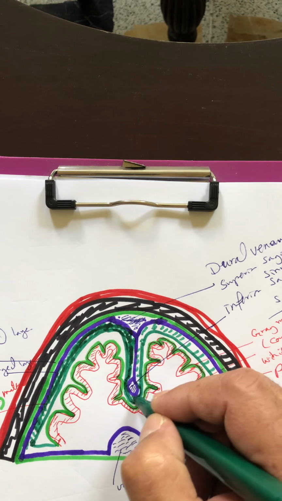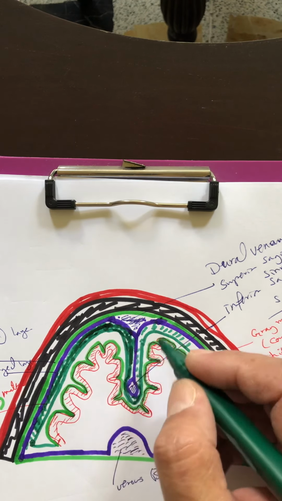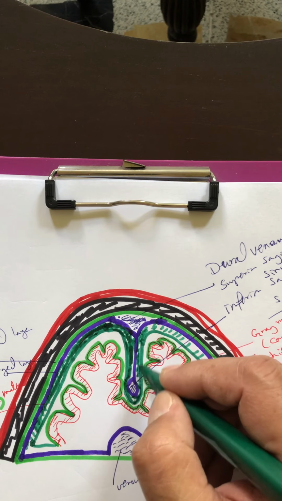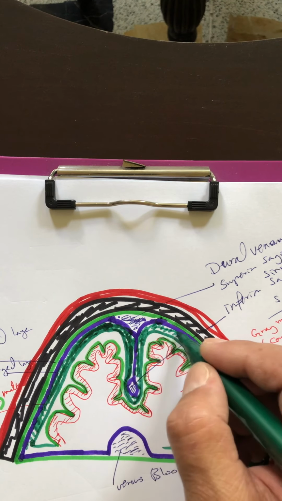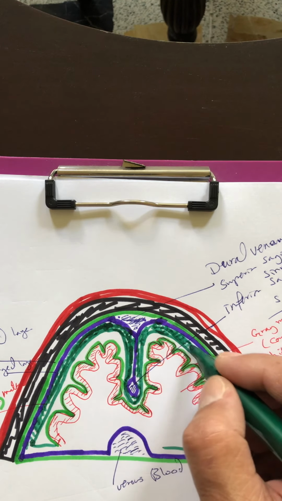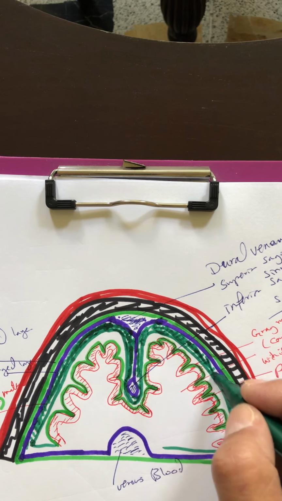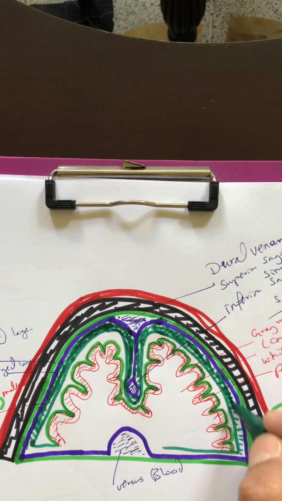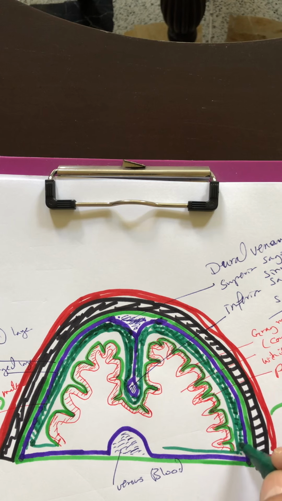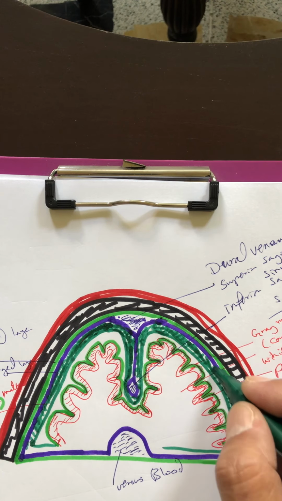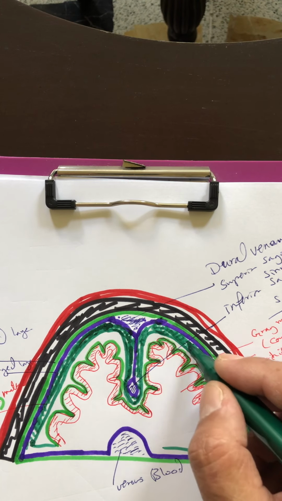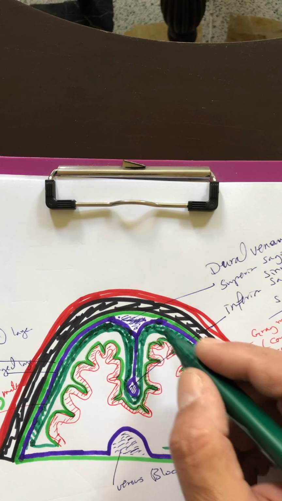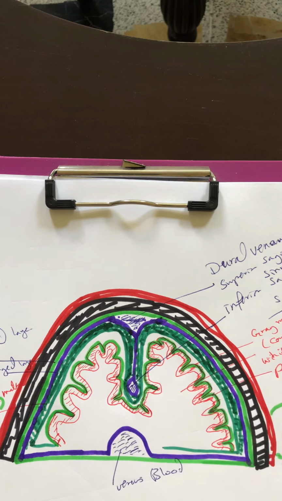This subarachnoid space lies between the arachnoid and the pia mater, and contains the cerebrospinal fluid and all the major blood vessels of the brain and cerebrum. So the blood vessels are floating within the CSF in the subarachnoid space. Here, this is the subarachnoid space.